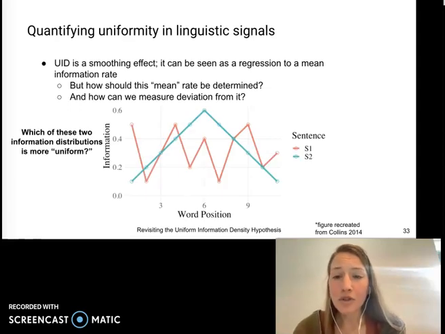Now, importantly, our choices when defining these quantities would determine which distributions of information we deem more uniform. For example, take two sentences with the per-word information distributions given by the red and blue lines. Which of these two should be perceived as more uniform?